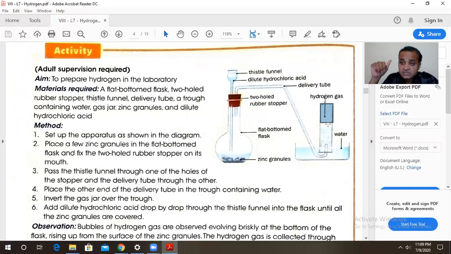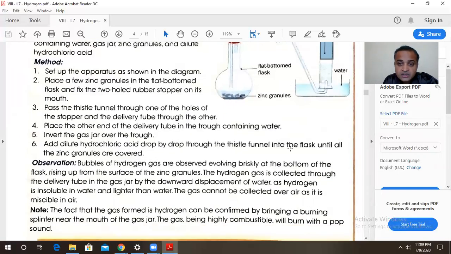Why? Because firstly, it is lighter than water. Secondly, it is immiscible in water. And thirdly, it does not react with water. That's also an important reason why it is collected by downward displacement of water. So in this way, we can generate the hydrogen gas in the laboratory. Once we start with our practicals, we are going to see this, dear friends. You all are eager. I'm also eager to work with you. Surely after a few days, we can again rejoin back.